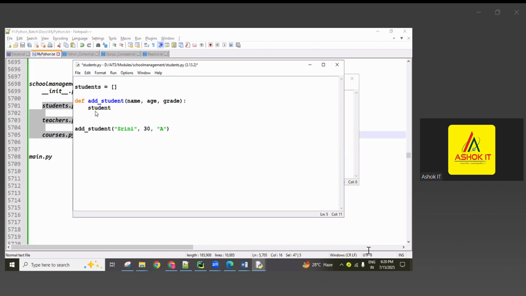Okay, so in a Python dictionary, how are we creating it? Using the curly brace concept with the key colon value format. So now here, student name is so and so name. This is the user entered name. And next, student age. This one, guys, is the entered age. And next, same like that, grade.